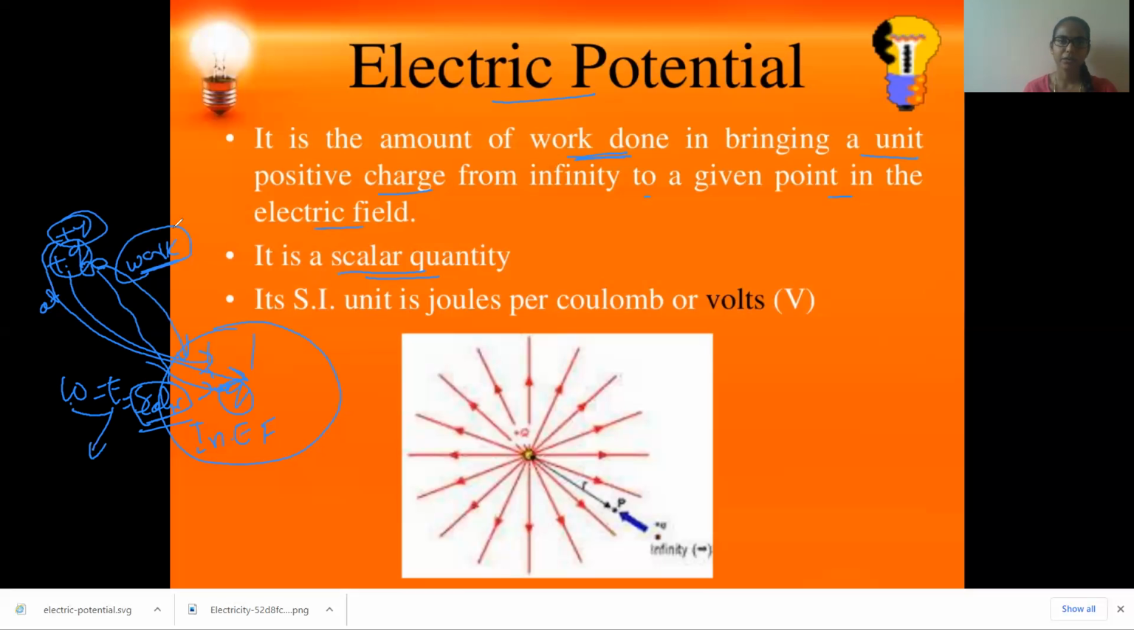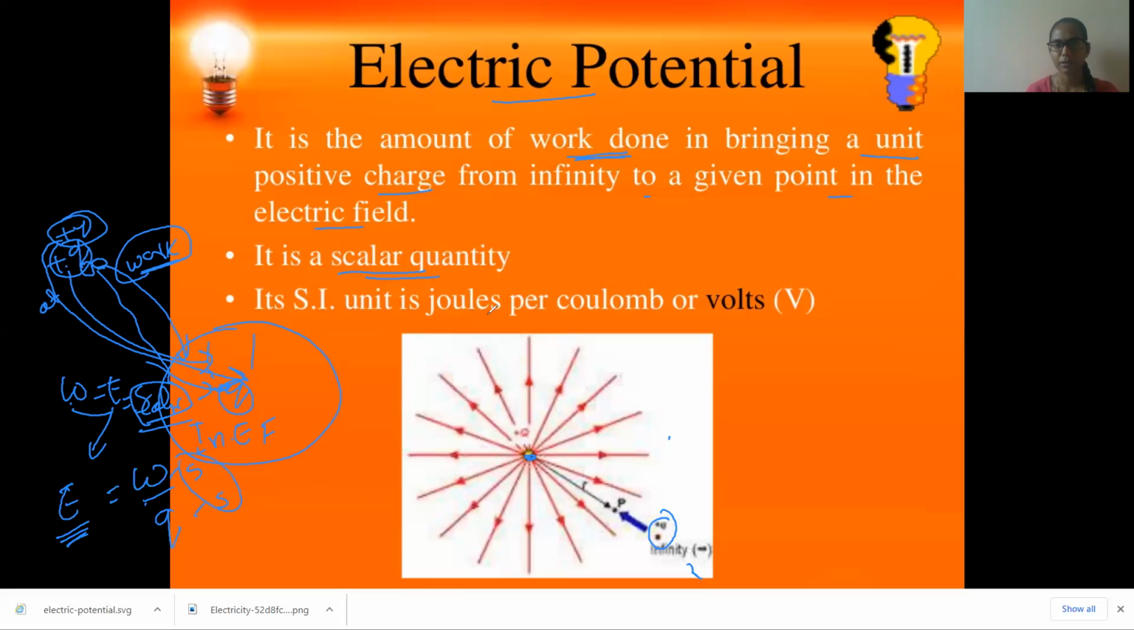Electric potential is nothing but the work done in bringing a unit positive charge from infinity, so both are scalar. Scalar by scalar again gives a scalar quantity only. So electric potential is a scalar quantity, for bringing a unit positive charge from infinity to that point in an electric field.